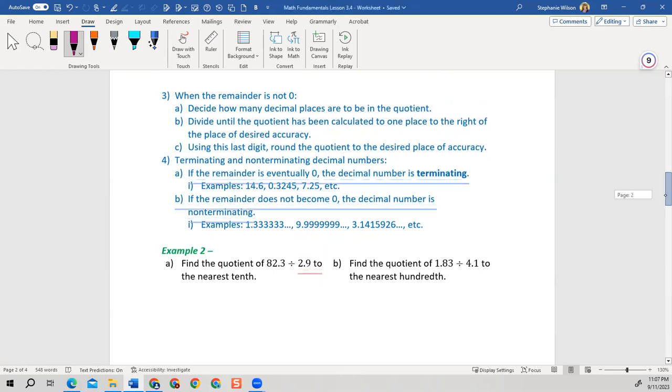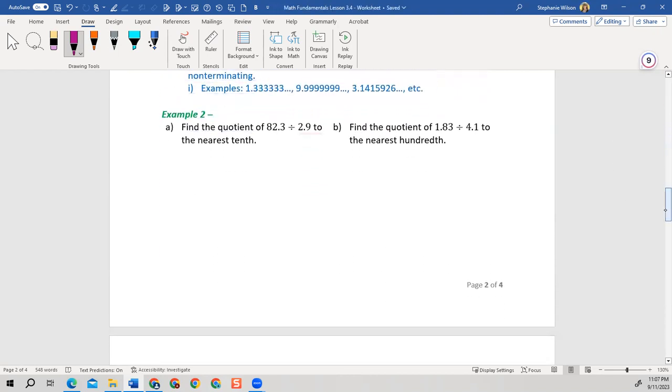All right. Example 2 says find the quotient of 82.3 divided by 2.9, and we're going to round to the nearest tenth. So that may be a repeating number here. I notice this denominator has a decimal, so I'm going to move it to the right one place. It'll make it a whole number. That means I have to do the same to the numerator. So I got 823 divided by 29. So the denominator goes on the outside, the numerator goes on the inside.